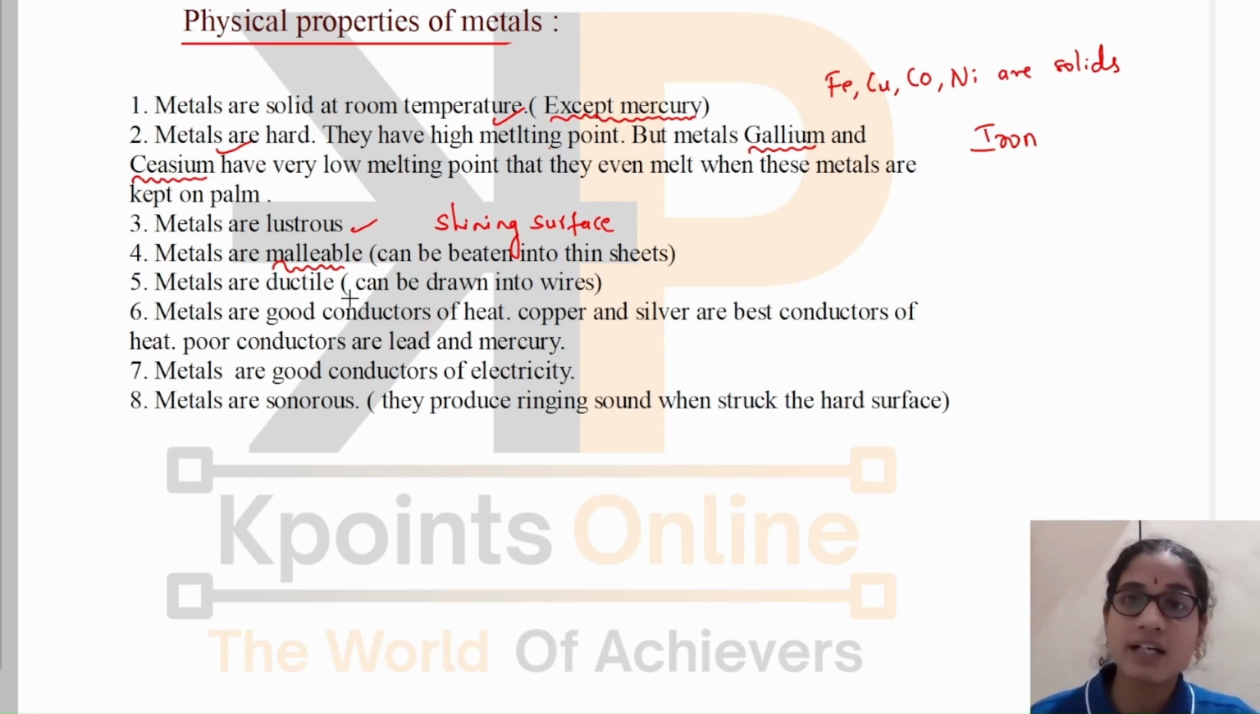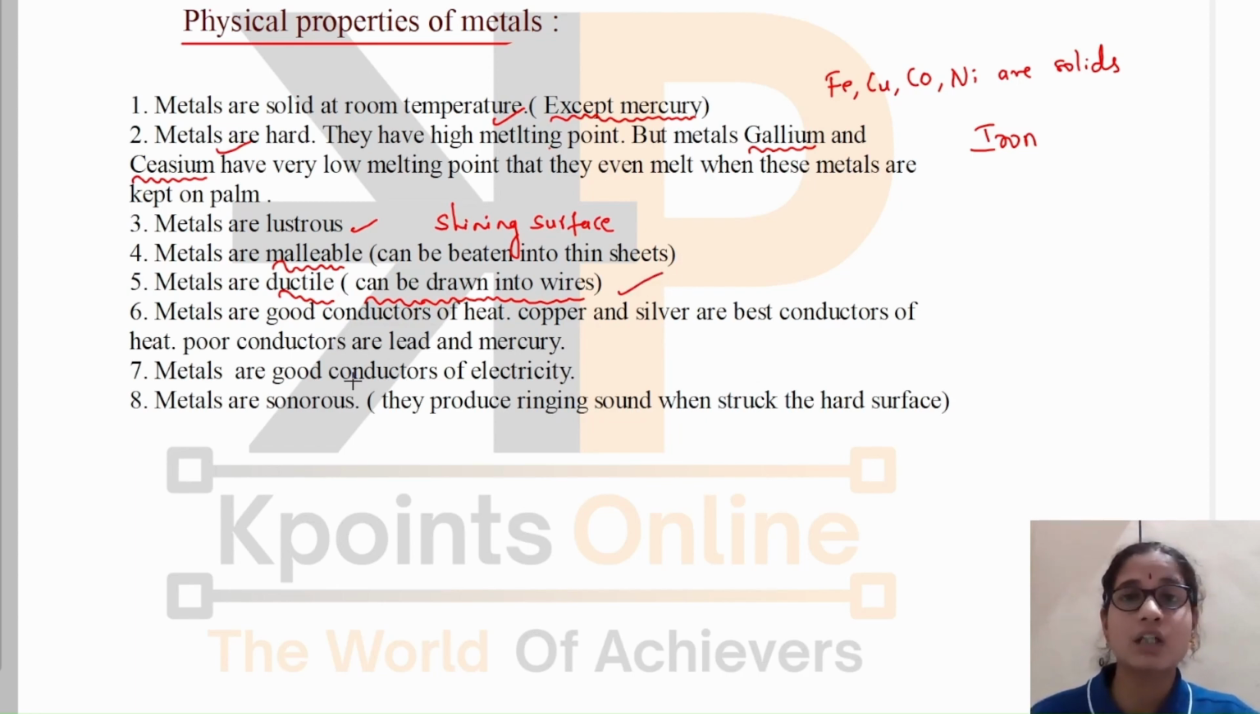Then metals are ductile. Ductility is also a property of metals, that they can be drawn into thin wires. Have you seen electrical wires? They consist of copper. Yes, very thin copper wires. As copper is a good conductor of electricity, it is used in electrical equipment. You can see that copper is drawn into very thin wires, and it can be drawn into wires over very long distances also. This property is called ductility.